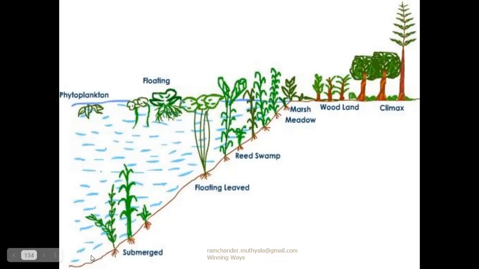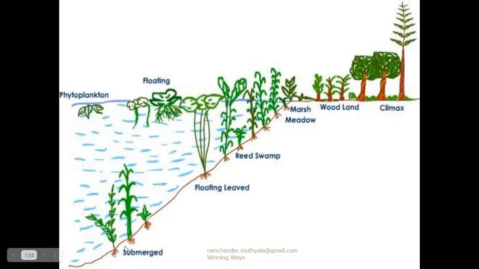They give a soft mud at the bottom of the pond or lake. Now this soft mud is more comfortable for submerged plants.